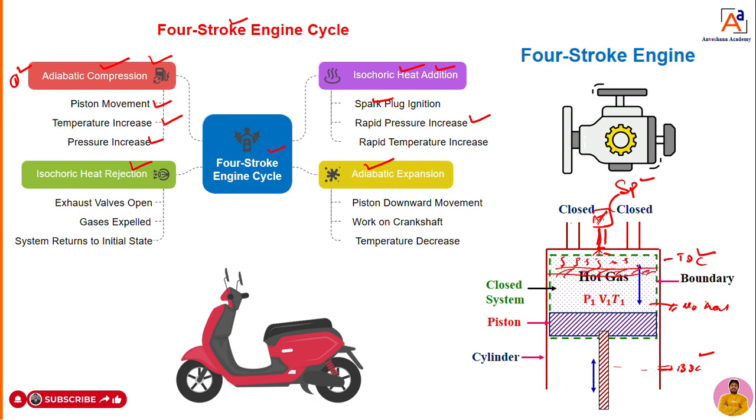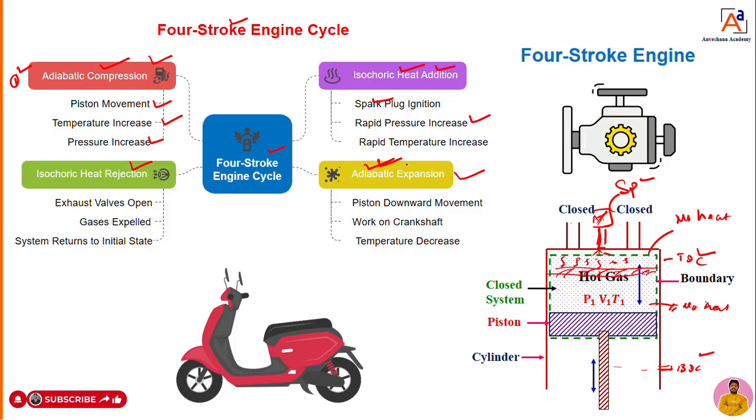Because of the explosive force, the piston will start to move from TDC to BDC. The piston is moving from TDC to BDC, right? That process we can call an expansion. During this expansion also, there is no heat transfer at all. When the piston moves from TDC to BDC, that process we can call an adiabatic expansion process.